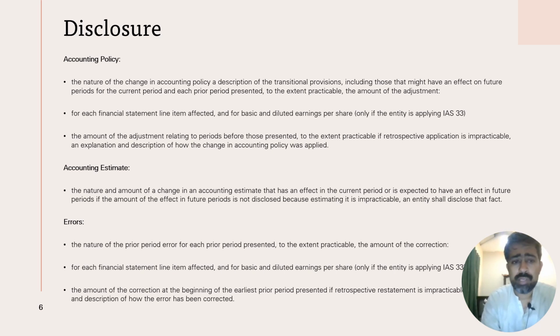You also disclose, for each financial statement line affected, and for basic and diluted earnings per share only if the entity is applying IAS 33, the amount of the adjustment, including the amount relating to prior periods before those presented. For example, if you are preparing financial statements in 2024, you will apply retrospectively, so you will adjust the opening of 2023 as well. If retrospective application is not possible, then apply it to the extent possible and disclose why it was not possible.